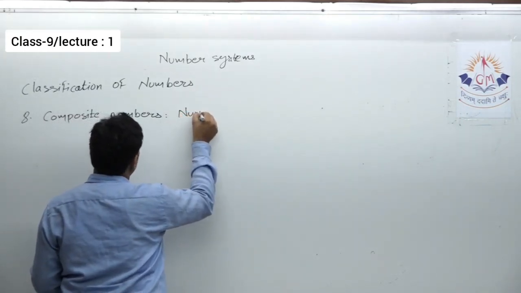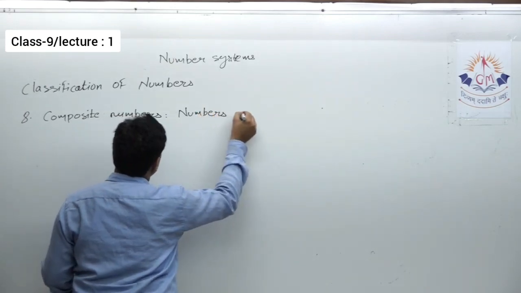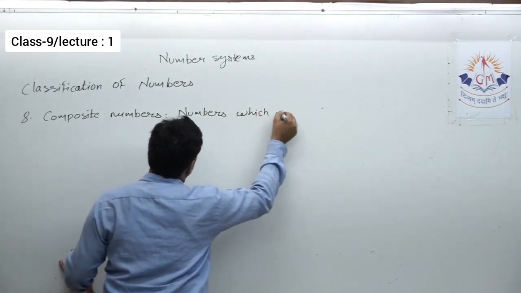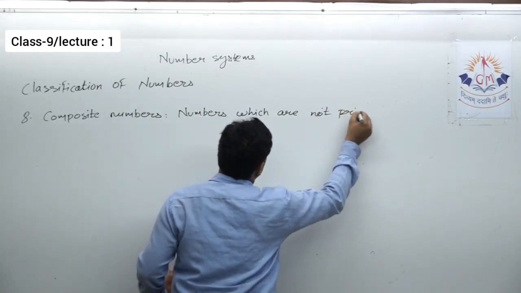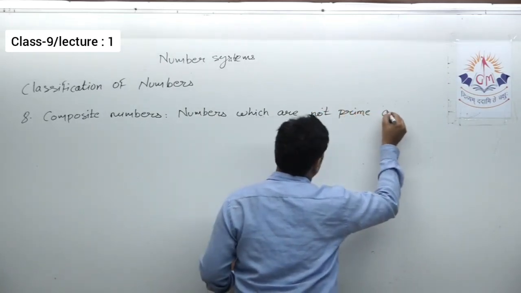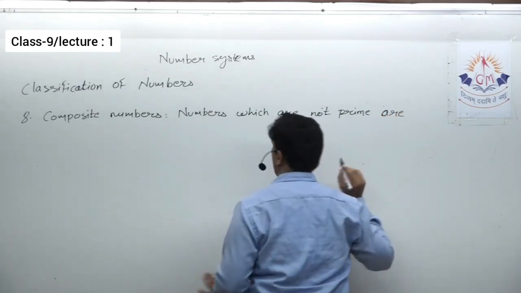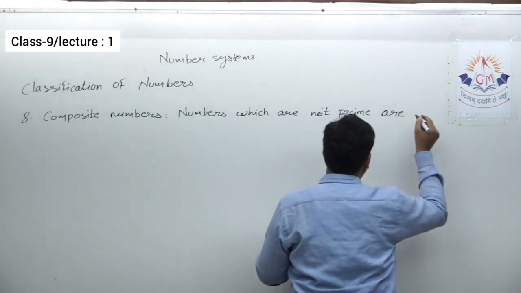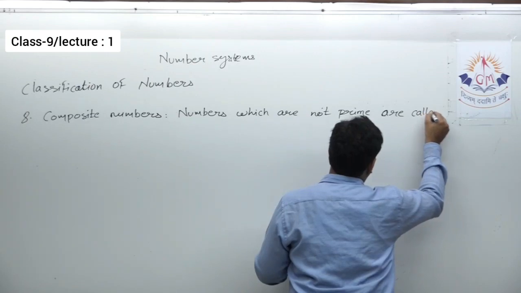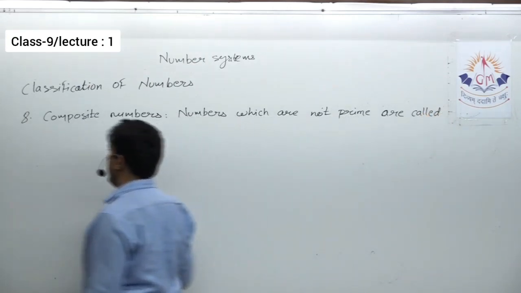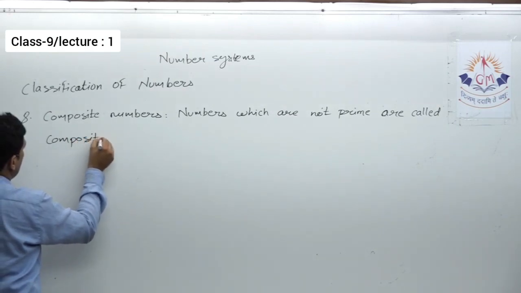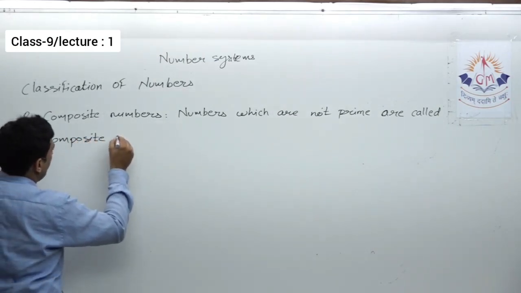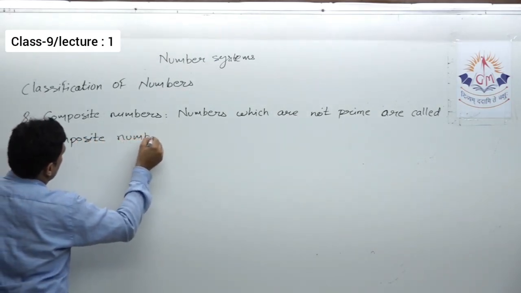So natural numbers which are not prime, or simply numbers which are not prime, are called composite numbers.